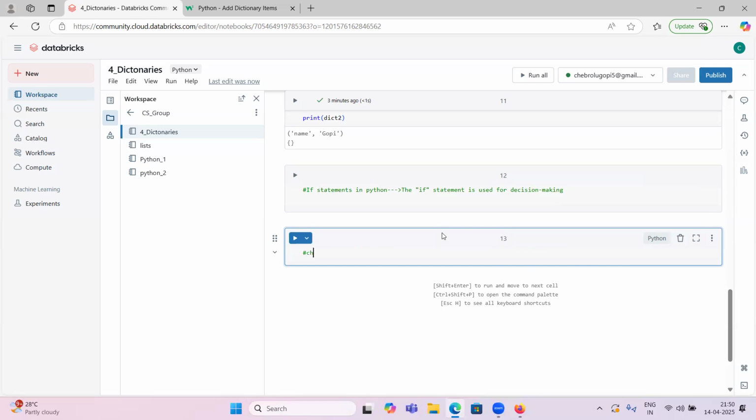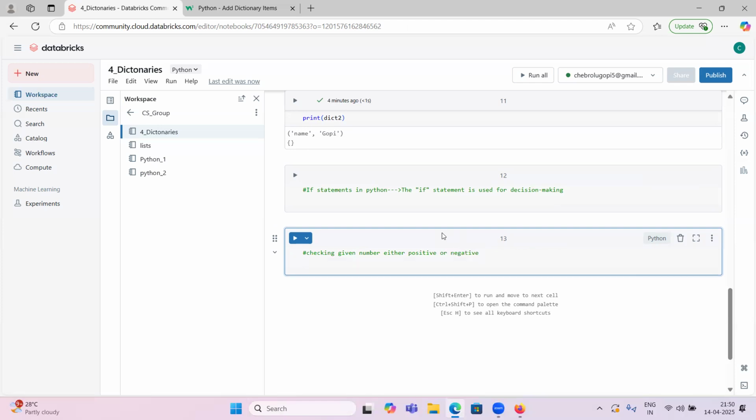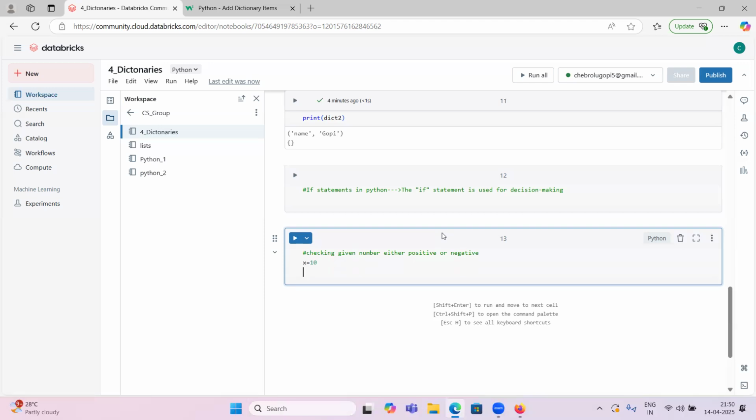Okay, so checking whether a given number is either positive or negative. The input, the number given, is X. Let's say the input is some value like 10. So how can we check? We will use if else statements.